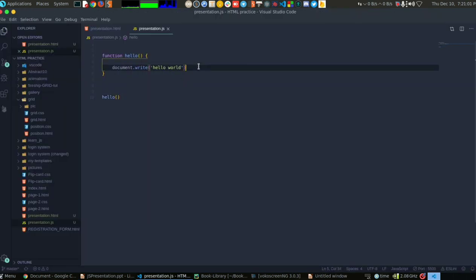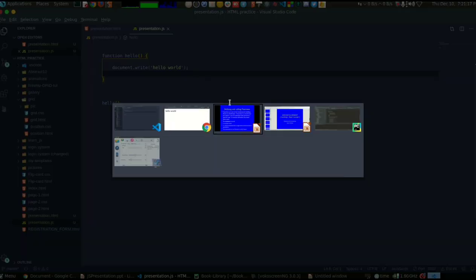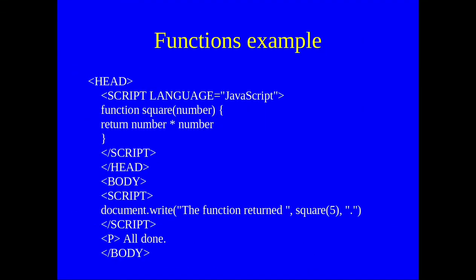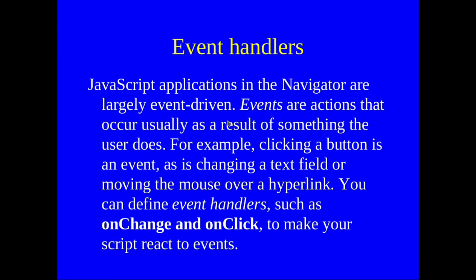A function can be multi-line and I can do other things like an if else statement, if 1 equals 1 then this and something else, but that is a waste of time because we have done that before. So I'm just going to move on to the next slide. Function example. Here's one more example that I have written before in an HTML file using an embedded script, but that's nothing we should worry about now. That's pretty easy.